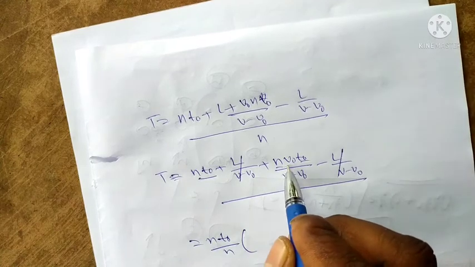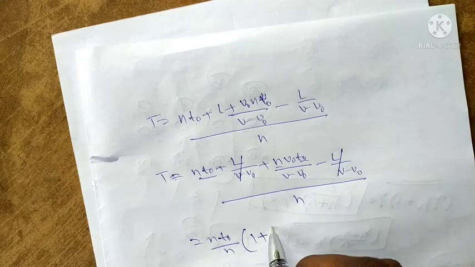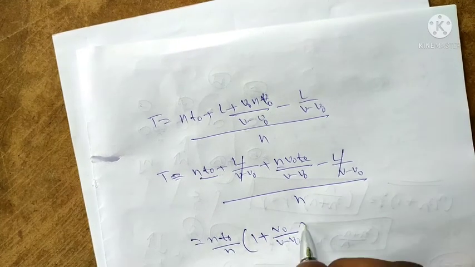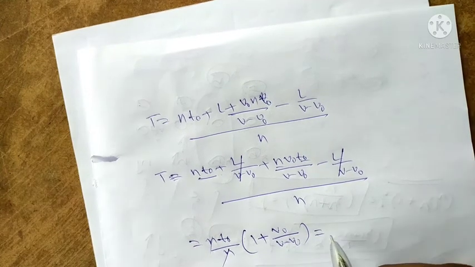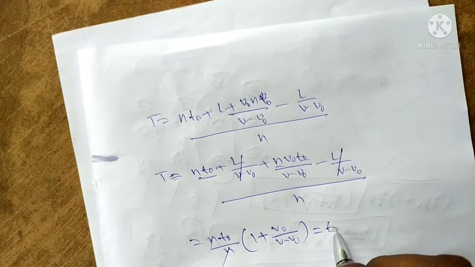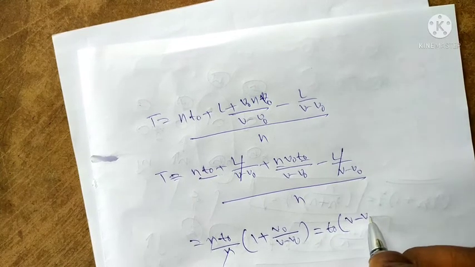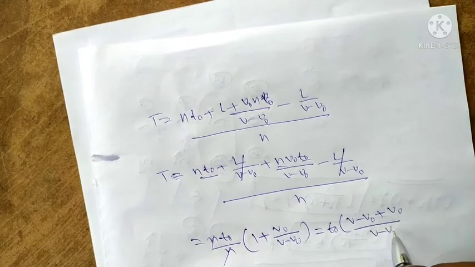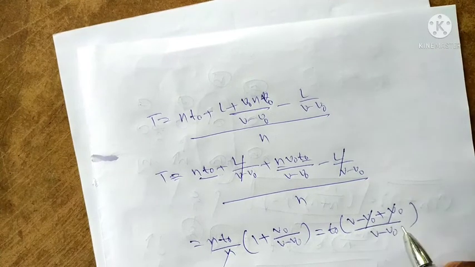Here, 1 plus v naught by v minus v naught. Taking the LHS, n is cancelled. Then t naught into v minus v naught plus v naught by v minus v naught, and plus v naught minus v naught cancel.